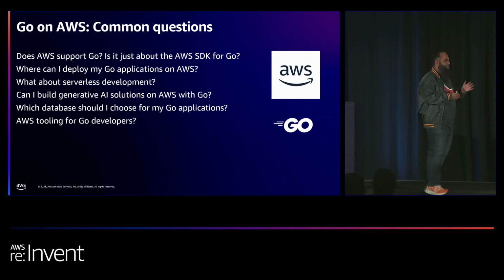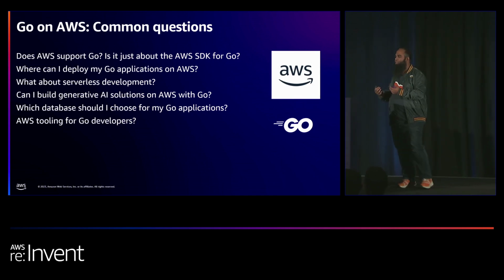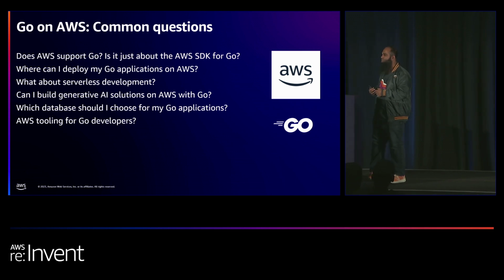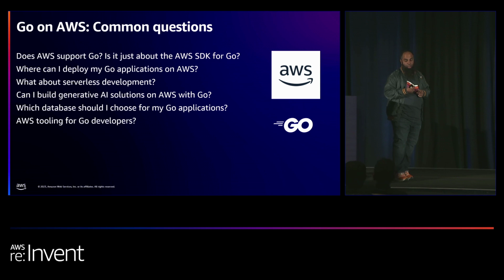Now, these are common questions that you see, and these are conversations that we have had. I've had this when I used to be a solutions architect. I have this now when I'm a developer advocate also, with a lot of developers and builders that I meet. A lot of this is about what kind of support AWS provides for Go applications. And then things like, okay, where do I deploy my Go application? I know about virtual machines. I know about Kubernetes and containers, but is there something more that AWS can provide? And we're going to be talking about one of those services.